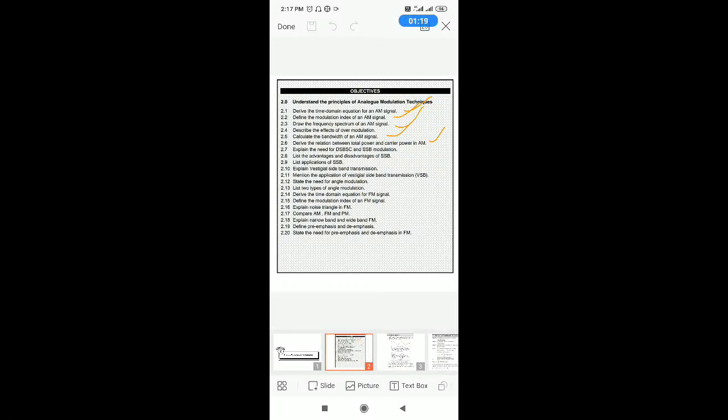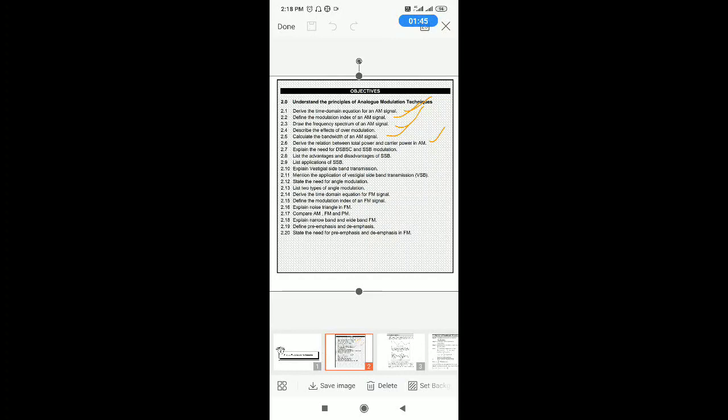applications of SSB, vestigial sideband, applications of VSB, and need for angle modulation, types of angle modulation, time domain equation of FM signal, modulation index of FM signal, noise triangle. So we covered around 16 topics in the earlier class.